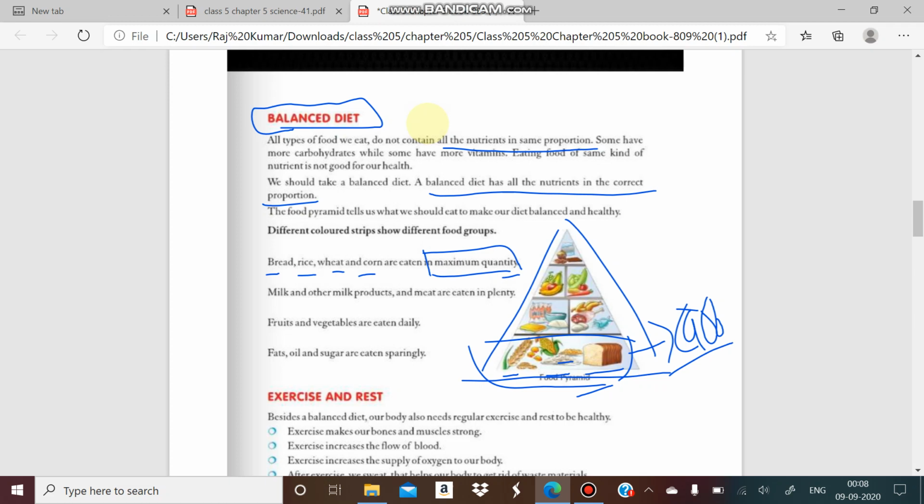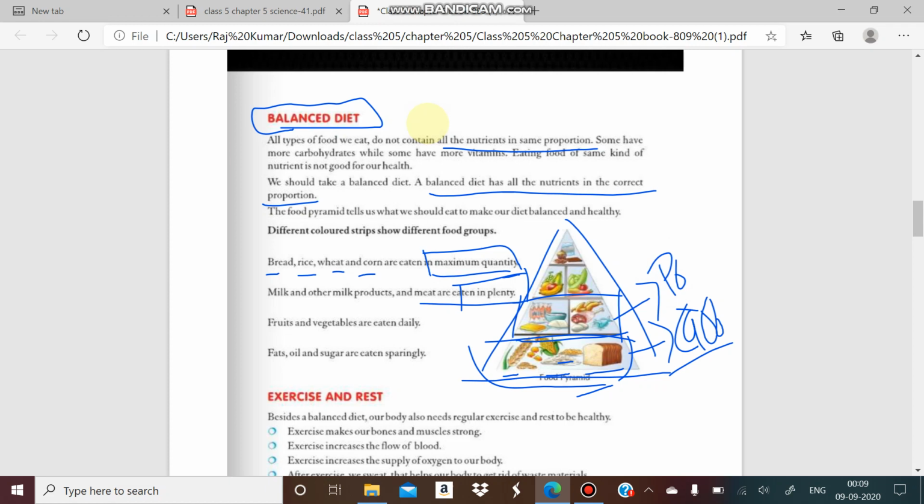At the second place, we keep those sources which contain proteins. We all know that protein is also required by our body, and its function is to help in the growth of our muscles and our body. So it is also required by our body in plenty. We can say it is required in less amount than carbohydrate, but more than other substances.